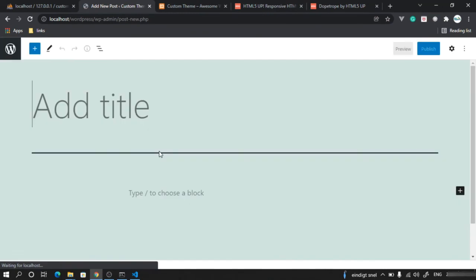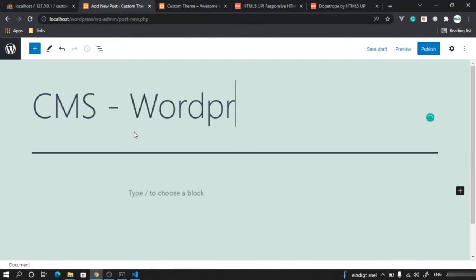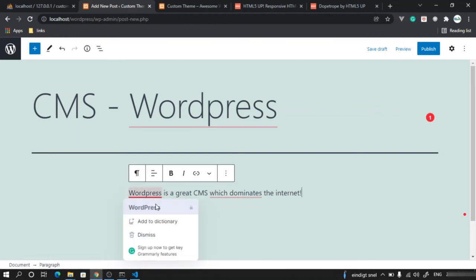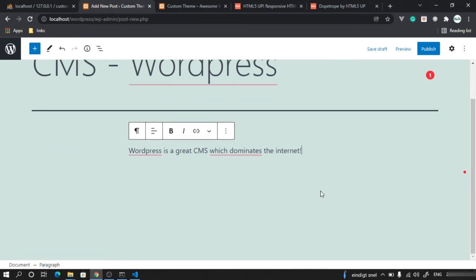So if I click here, add new, and I can say CMS WordPress, and I want to write here: WordPress is a great content management system, CMS, which dominates the internet. Till today, many websites are built and run on WordPress because of this nice capability.